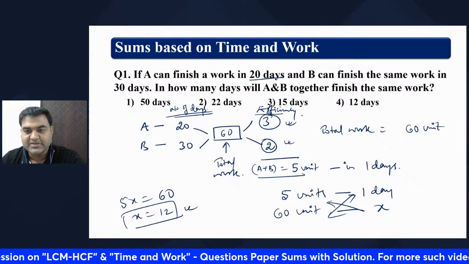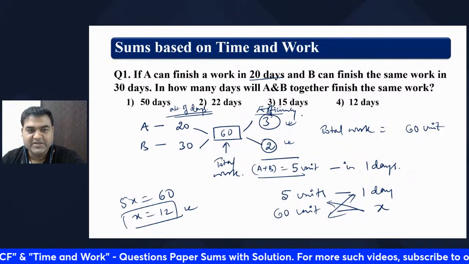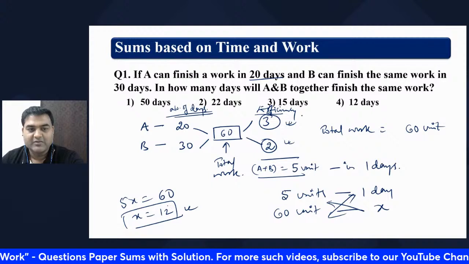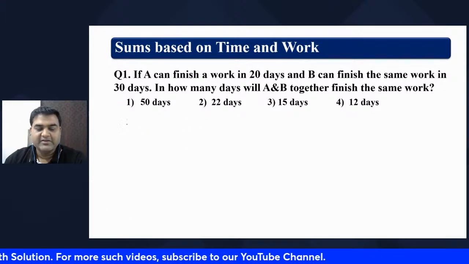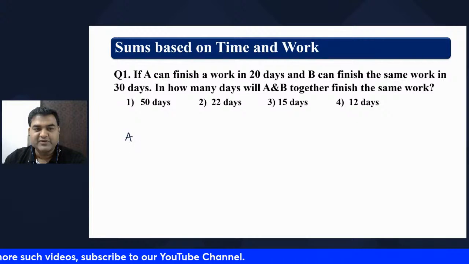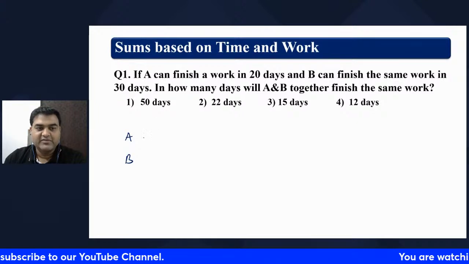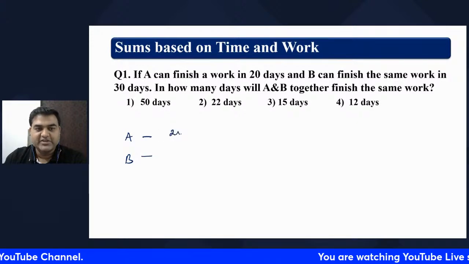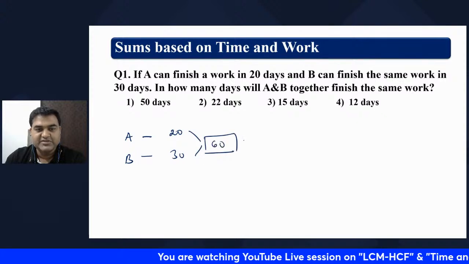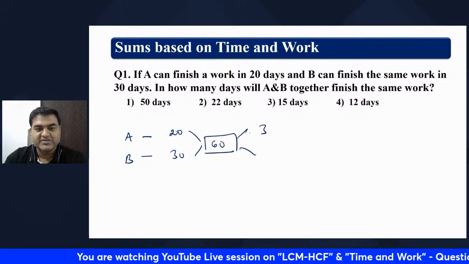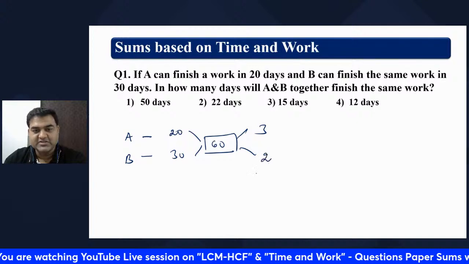Everybody has got the same answer. 12 is the answer. Once again I am repeating how we do this, and it is going to be a time saver for you after some time. Here we write how many days. A takes 20 days, B takes 30 days. Find the LCM, which is 60. This is 3 times, 2 times in 60.